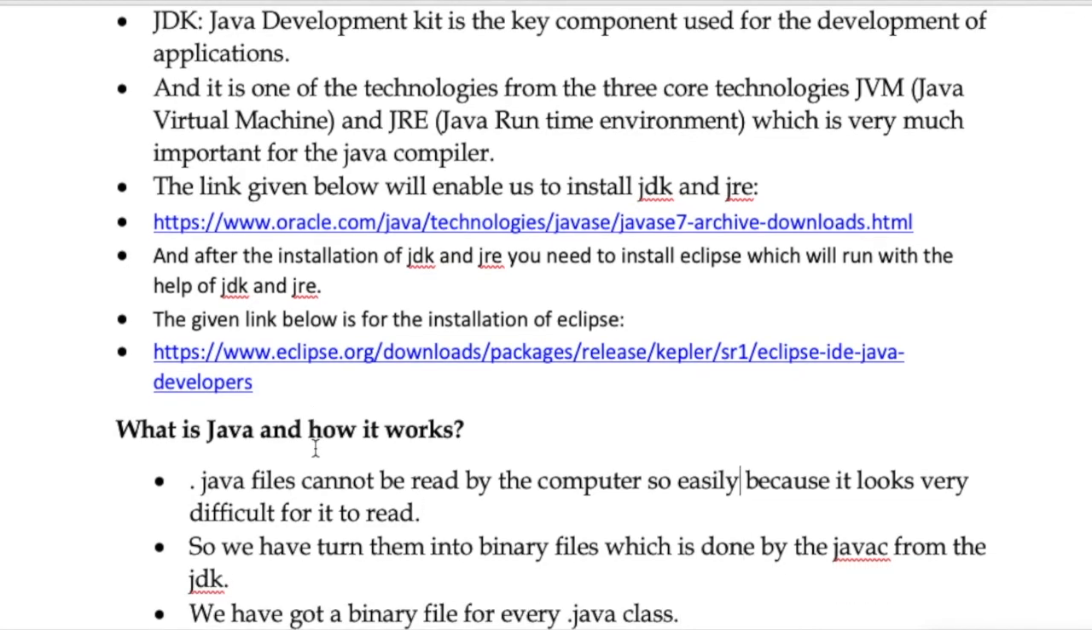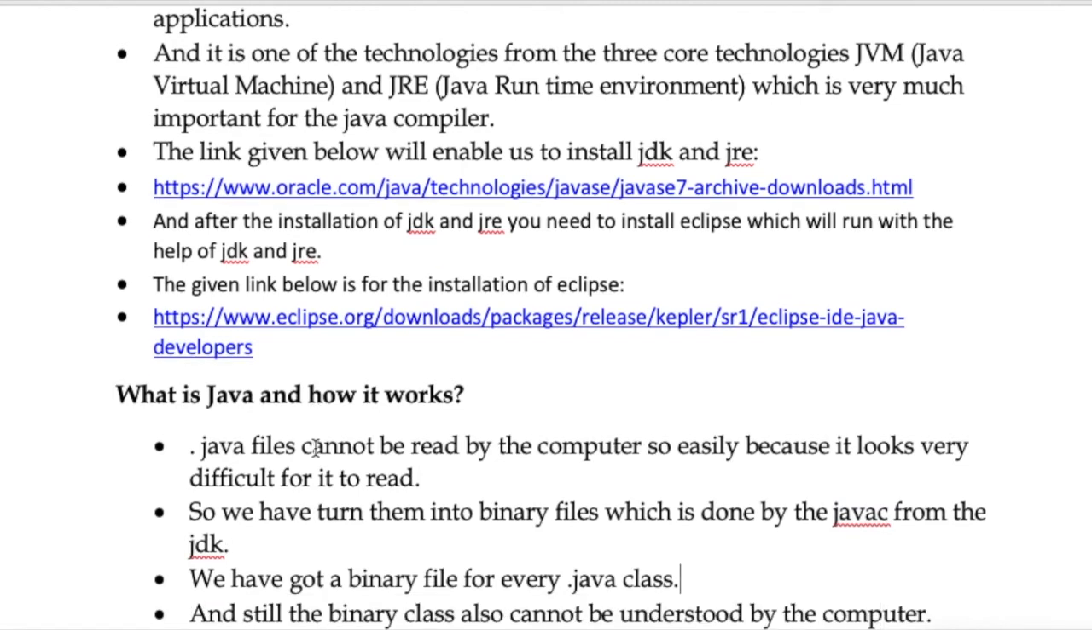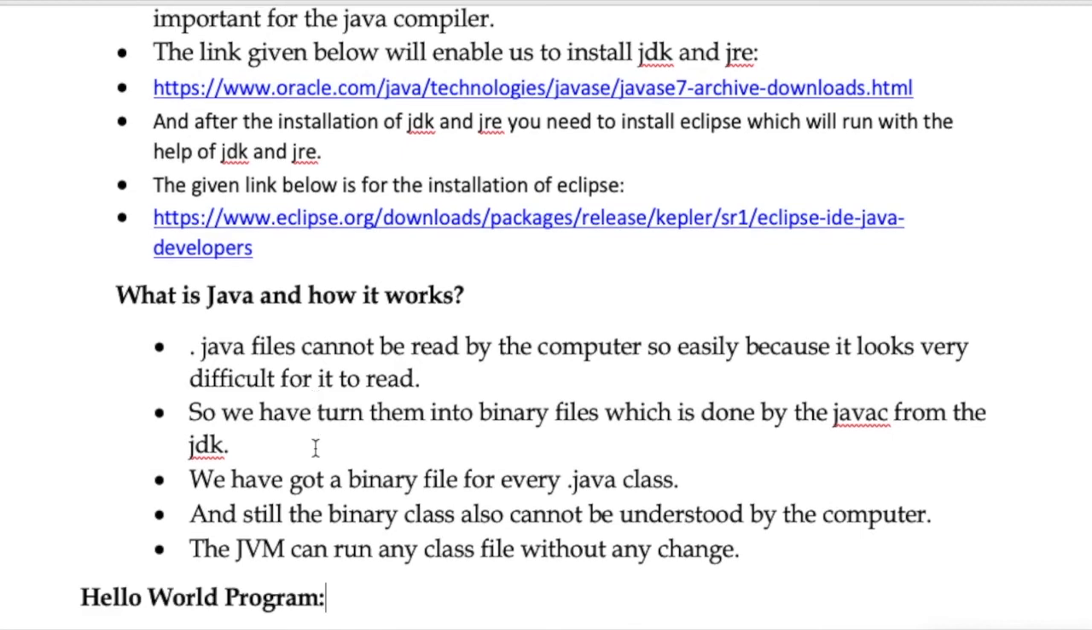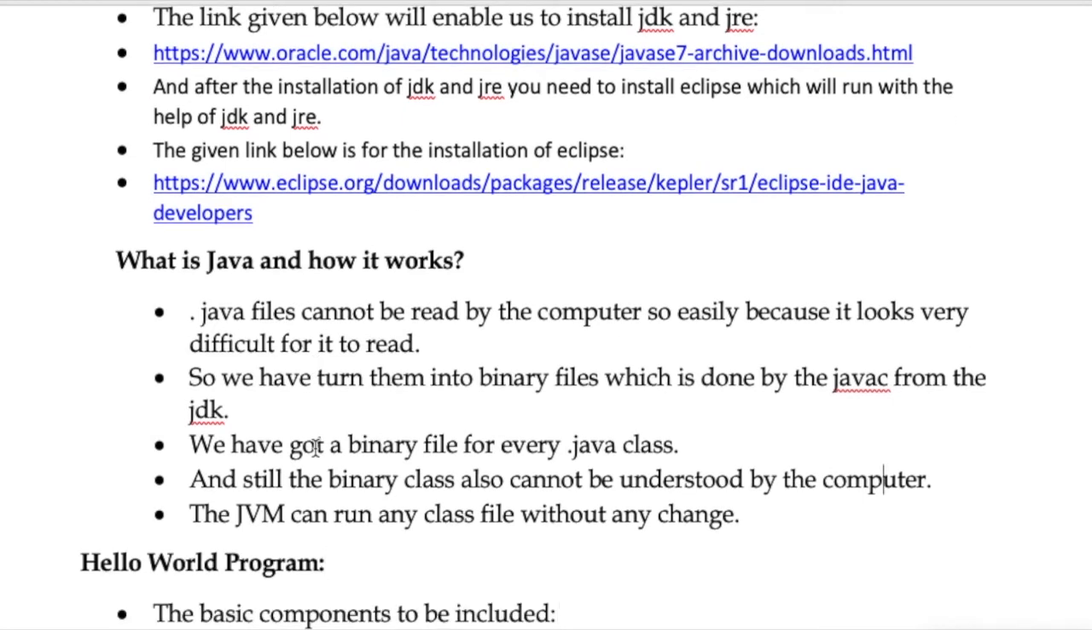What is Java and how does it work? .java files cannot be read by the computer easily because they look very difficult to read. So we need to create binary files, which is done by javac from the JDK. When we save the particular file, we need to compile it with javac, which will help it understand that this specific program belongs to Java. We get a binary file for every .java class. We need not worry, it will be taken care of by the compiler. Still, the binary class also cannot be understood directly by the computer, so it has some limitations too.